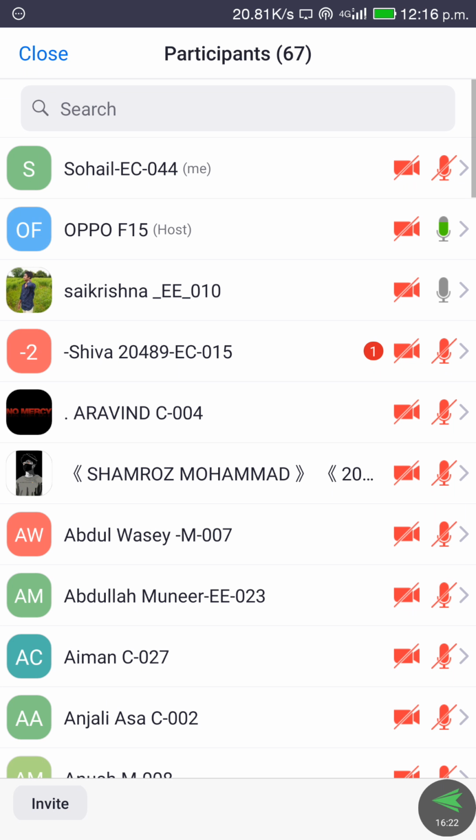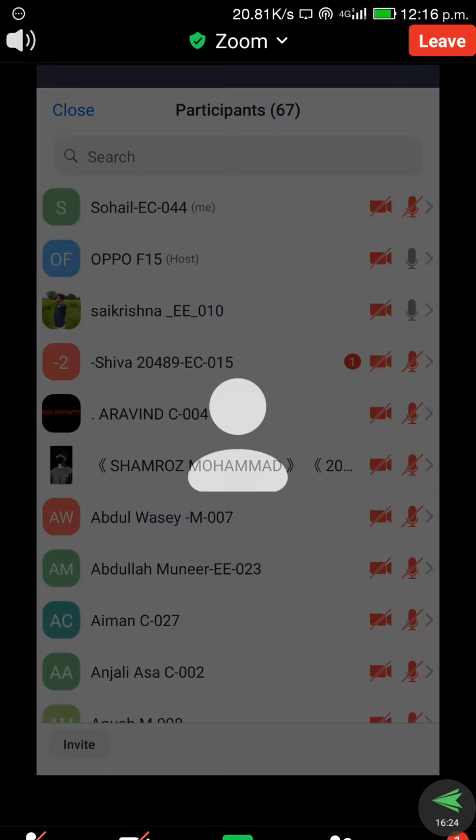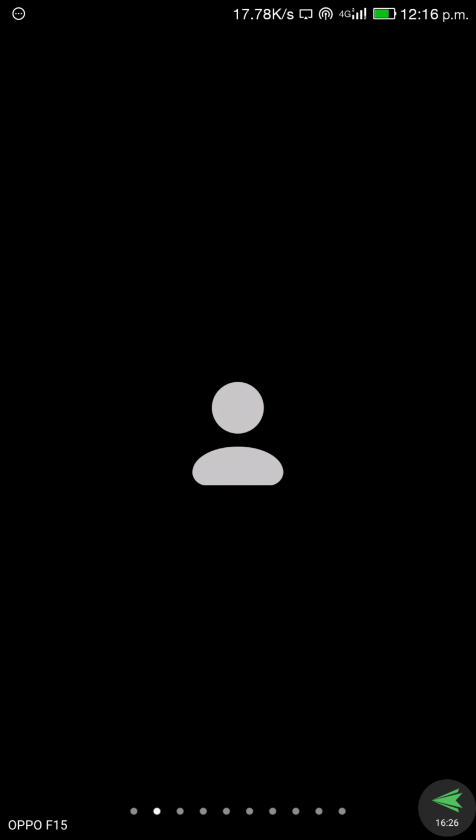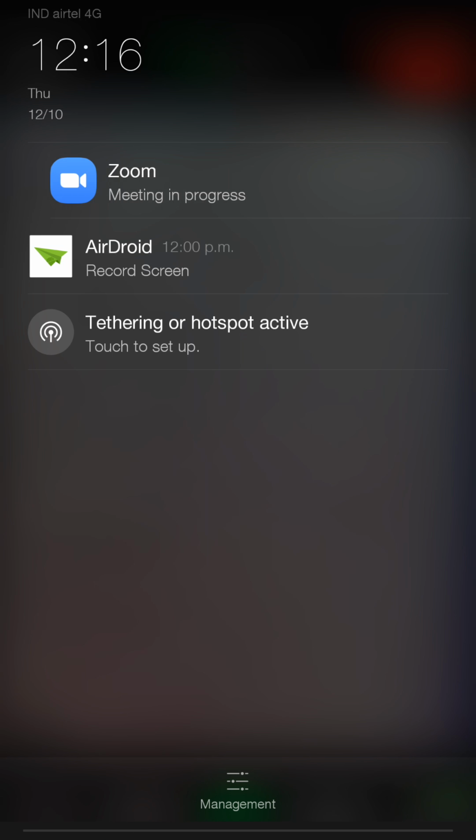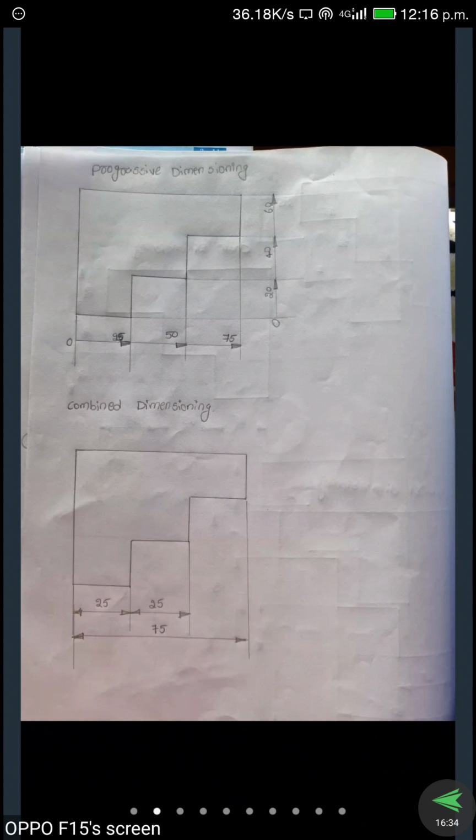Okay, now the first two arrangements are completed, chain and parallel. Then the third one is progressive. Okay, in the same diagram, we take the same diagram and redraw it.